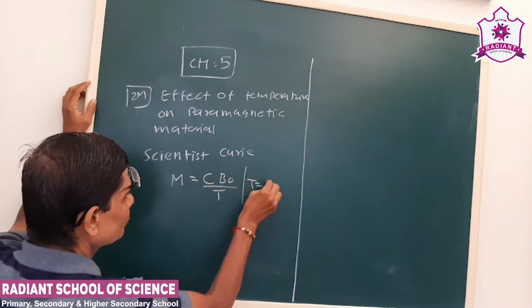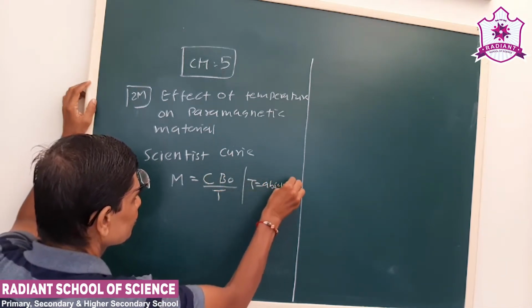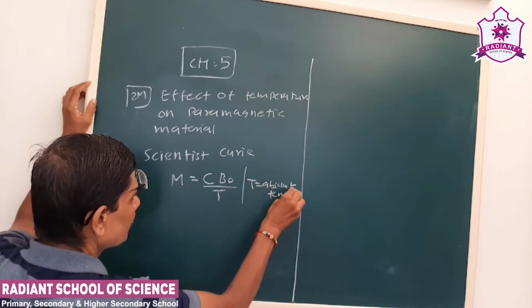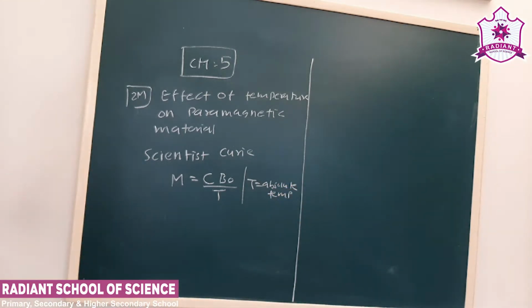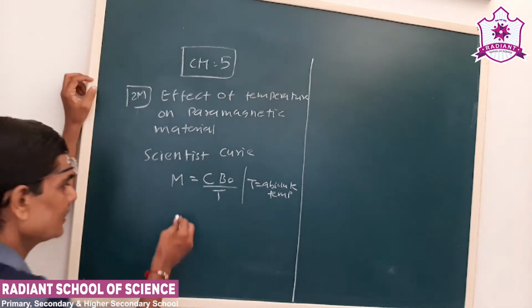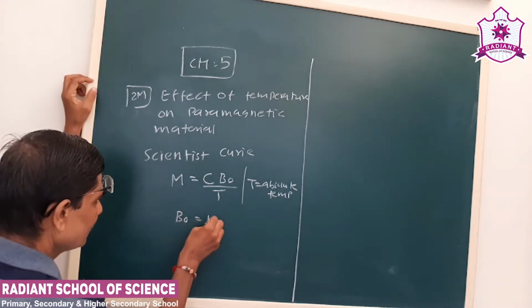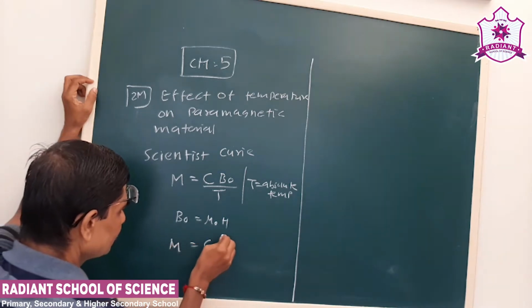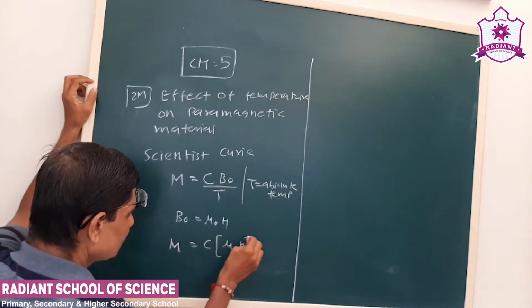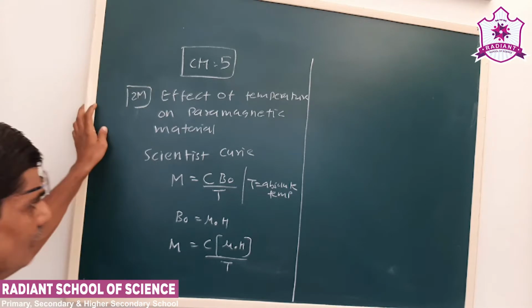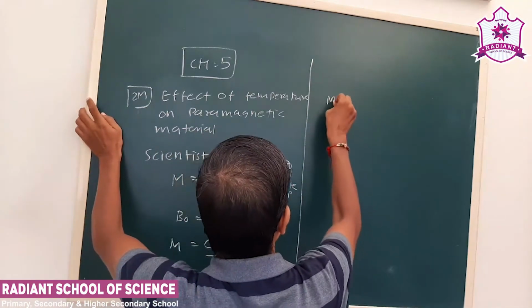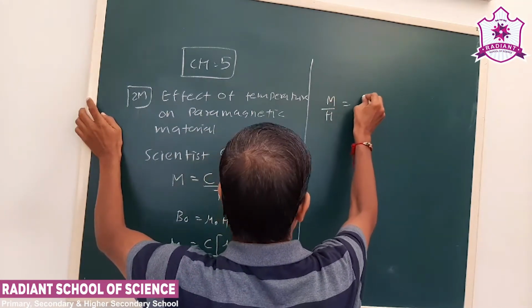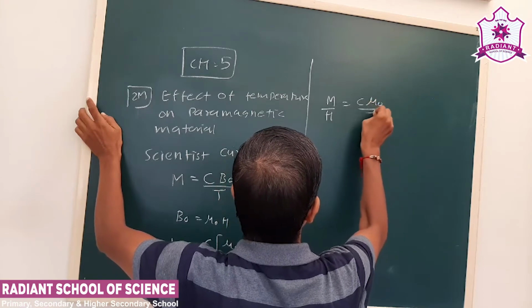Here T is the absolute temperature, and M is the magnetization. Now we are familiar with the equation B is equal to mu 0 H. So M is equal to C mu 0 H upon T. Now we can take H in the denominator.